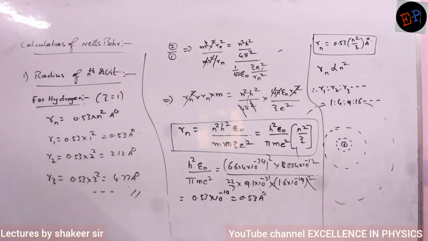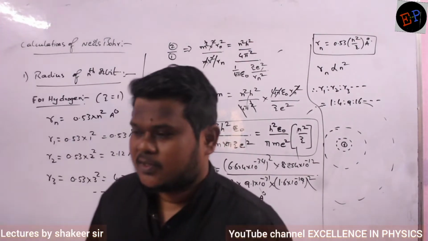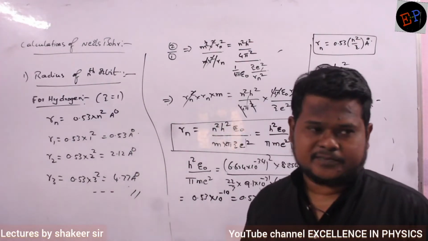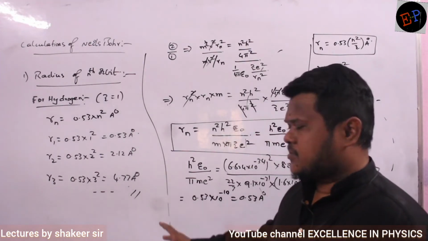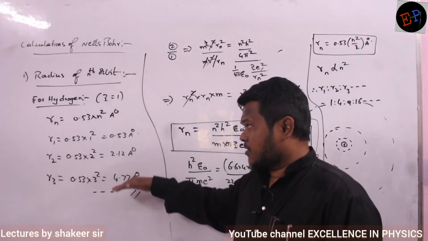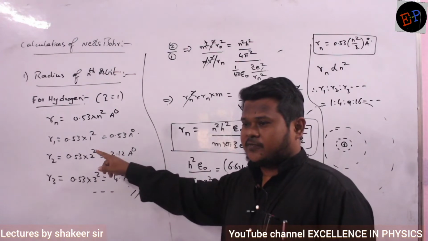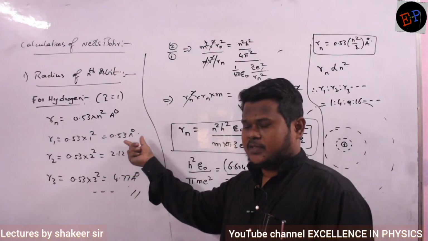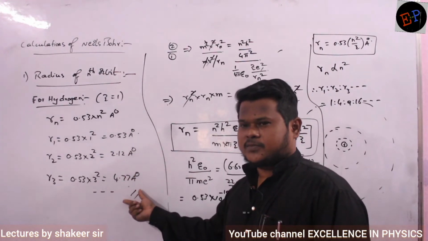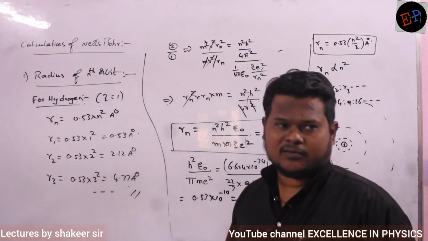Understood, no? That's about the first calculation of Niels Bohr, which is called the radius of nth orbit. And they are satisfied only for hydrogen. So these are the radiuses of hydrogen. First orbit of hydrogen will have this much radius, second orbit this much, third orbit this much. Like that you can calculate.